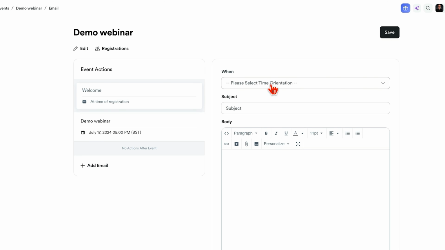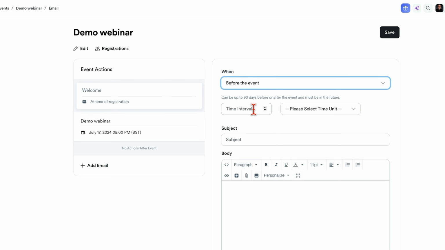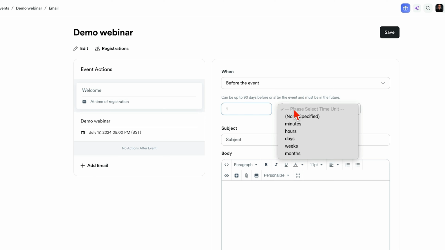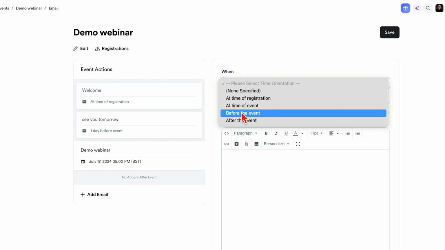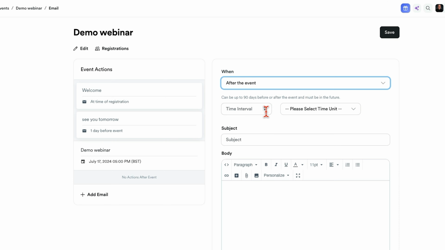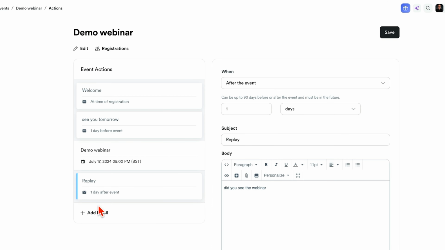Let's hit save. And again, let me just show you this. So it might be at the time of the event, so literally sending it, okay, webinar's happening now. I'll show you that in the next section. Let's go with before the event. And so I might say 1 day, 1 week, 1 hour, so many minutes before. And we're just putting something in here. I just need to put something in, else it won't let me save it. And I can build this up, and then we might put after the event, and it might be 1 day afterwards that we want to put up a replay. Yeah, and we've attached all of this in here.